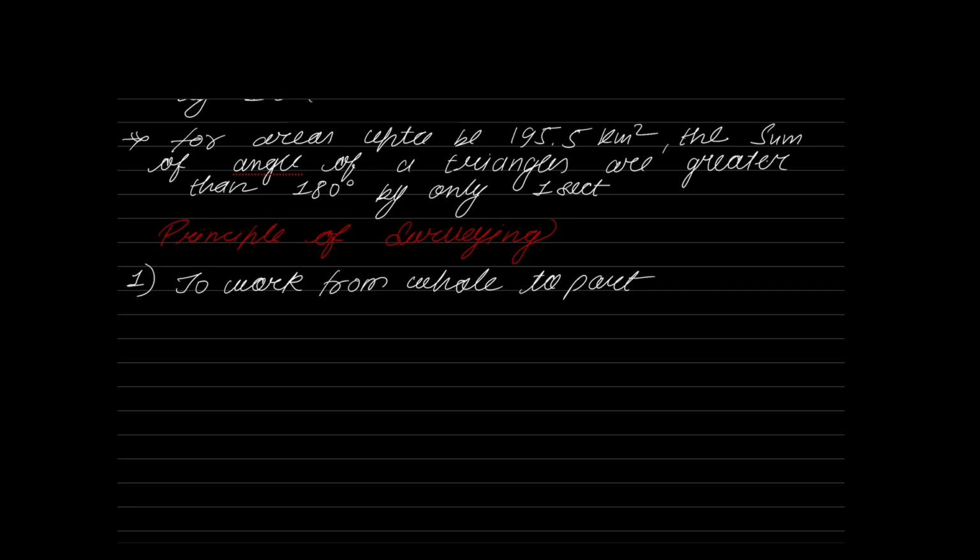It means if there is an error in one particular measurement, it will not affect the next measurement or any other measurement coming after it. But if you are working from part to whole, then there will be accumulation of error, which means an error of 1 mm in the first measurement will keep on adding, and at the end of the survey, the error becomes too large. The error becomes very large for us to close. That is what is meant by accumulation of error. Understand? Yes. So let me write down.